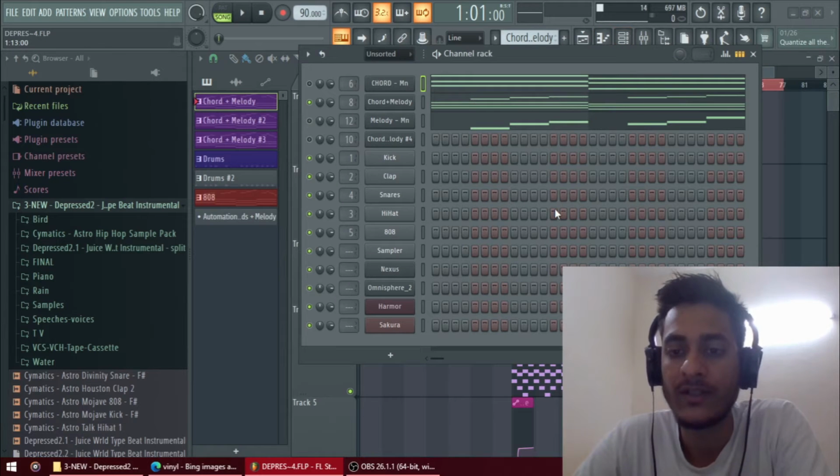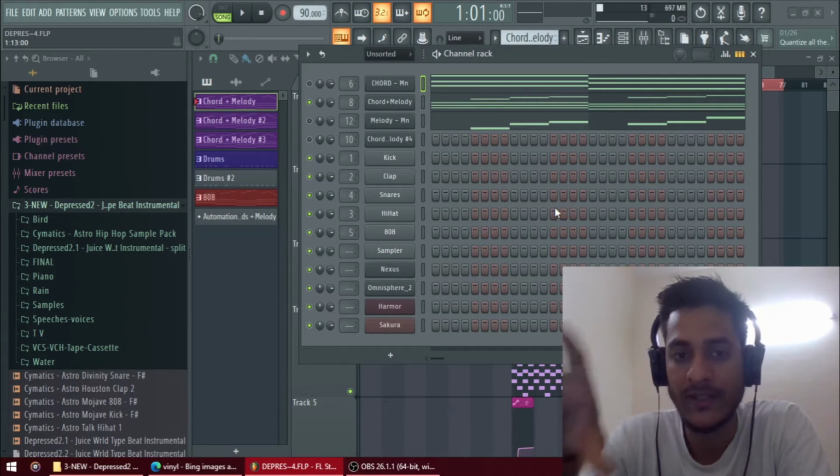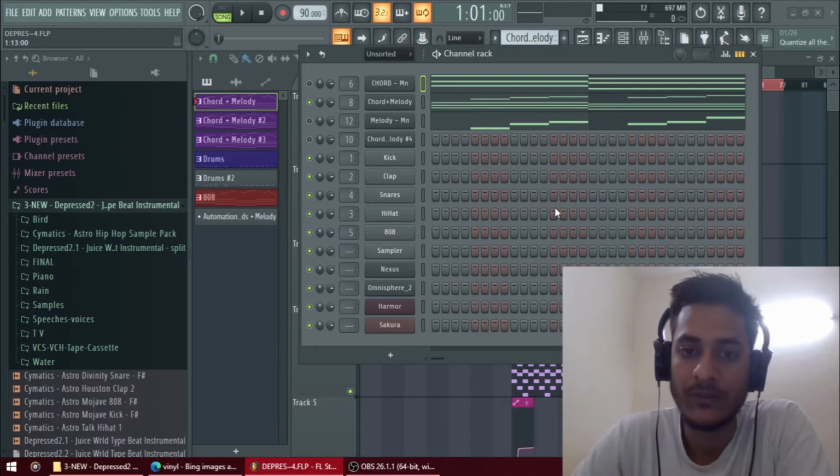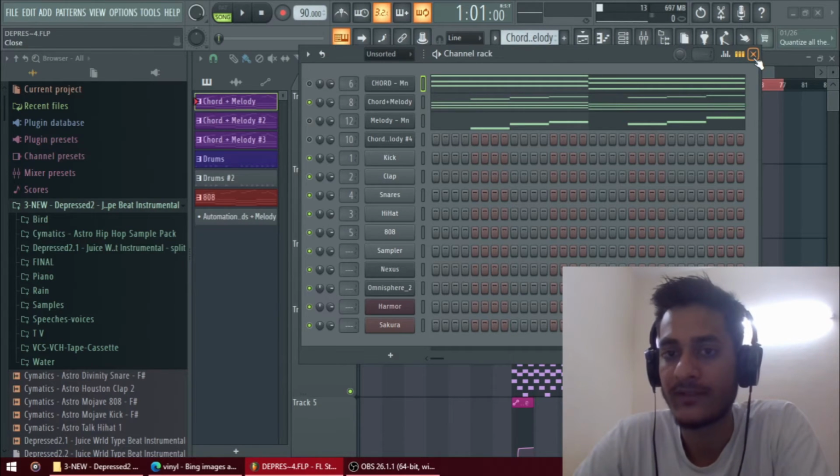This is the channel rack. In most studios you might have seen these big racks, where for mixing and mastering they pull faders up and down. That's what it looks like virtually. So that's the channel rack, or you can say the step sequencer.